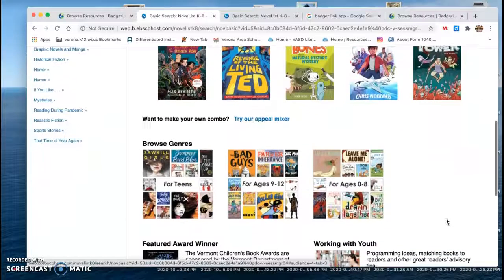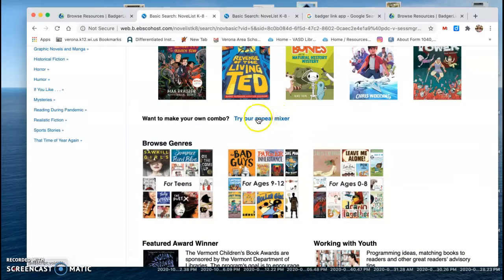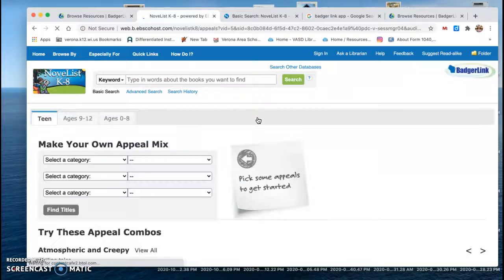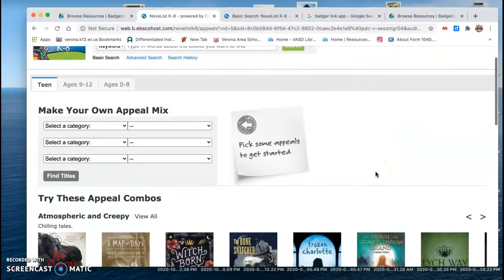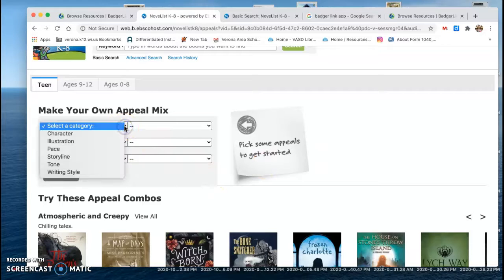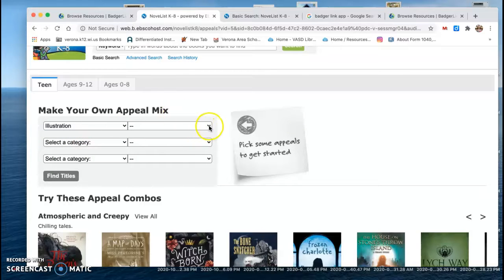There are yet more ways to search in Novelist. There's something called the appeal mixer. And this is when your librarian would say, well, what was it about that book that you liked? And you might say, well, I really liked the illustrations. What did you like about the illustrations?